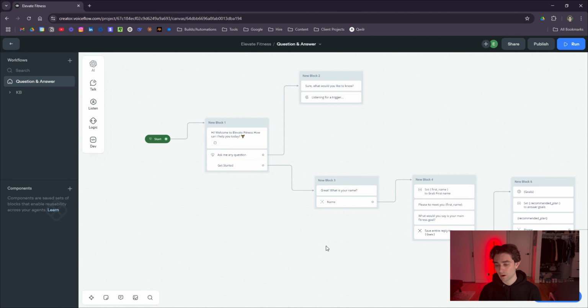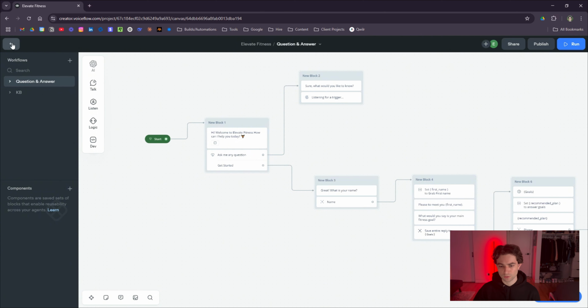So we're going to be building this on Voiceflow. I have called it Elevate Fitness. This is what the agent looks like right now. I've already started, but I'm going to be finishing this with you guys. Essentially what we're building is an AI customer support agent for a gym. It's going to be answering any kind of questions through the knowledge base. I have a fake knowledge base that I'm going to be uploading to this. And then we're going to have a second step here called Get Started. That's going to be asking information from the user to try to get them to sign up and find them the right plan for their fitness goals.